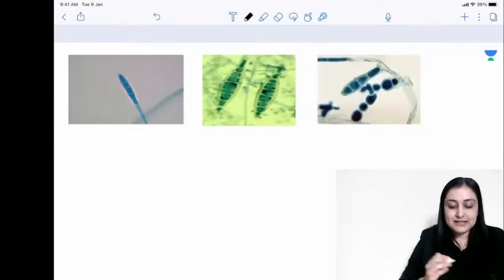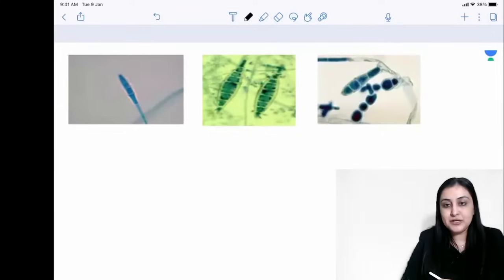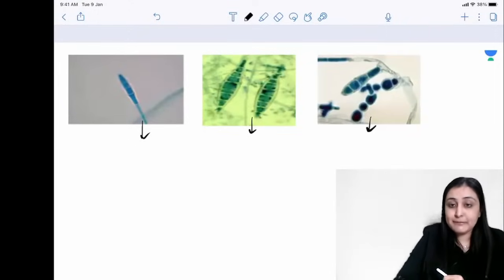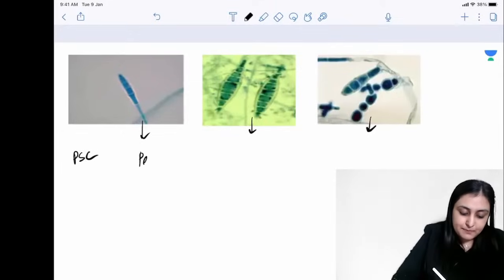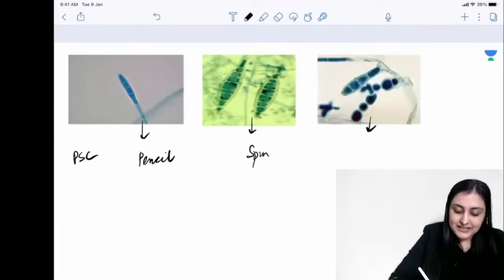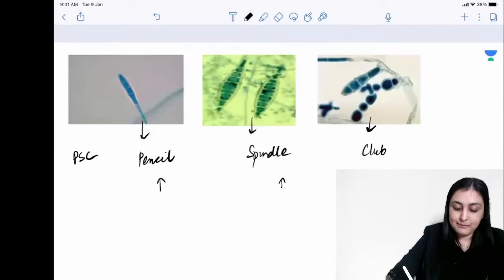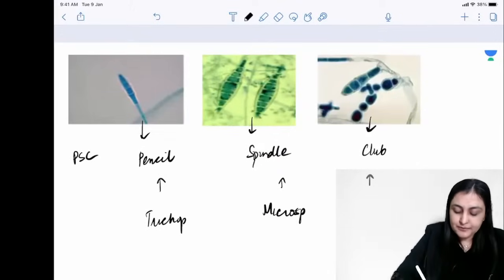So this is PCP. Then we have 3 dermatophytes. Yeah. So there are 3 dermatophytes. Remember, on the basis of the shape of the macroconidia, we have these 3 shapes. All right, so you want to remember PSC, primary sclerosing cholangitis, right? So this is pencil shaped macroconidia, this is spindle shaped macroconidia, and this is club shaped macroconidia. Where are they seen? So here TME. T for trichophyton, M for microsporum, and E for epidermophyton.